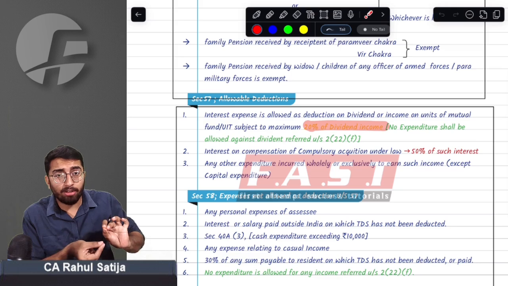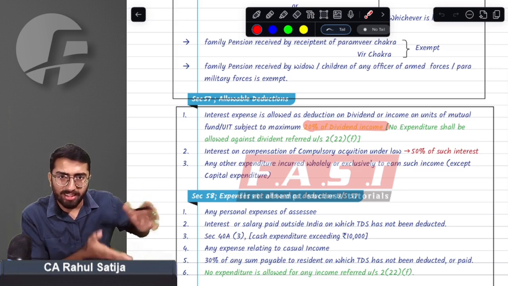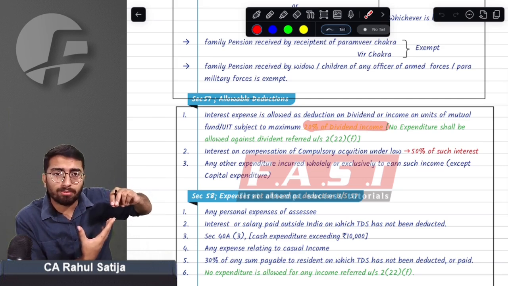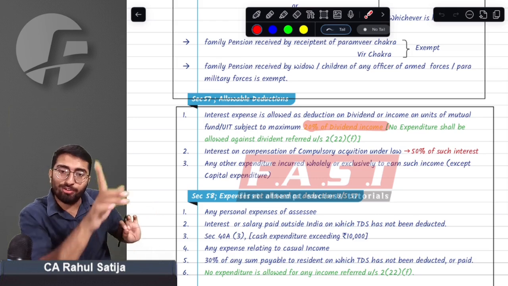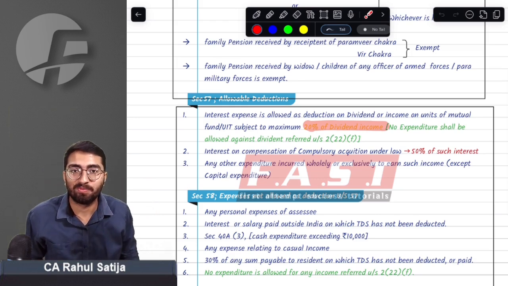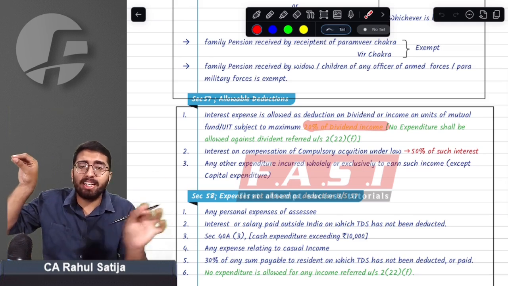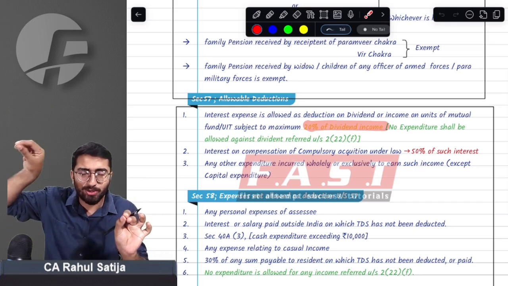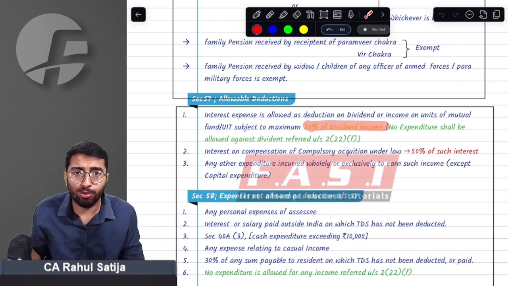Now if you have any kind of dividend income which is taxable as buyback under section 222F, that means any kind of money you are receiving on account of buyback, it will be considered as deemed dividend, but no 20% deduction will be allowed against such income. If you have paid any kind of interest to earn any kind of deemed dividend which is taxable under section 222F,